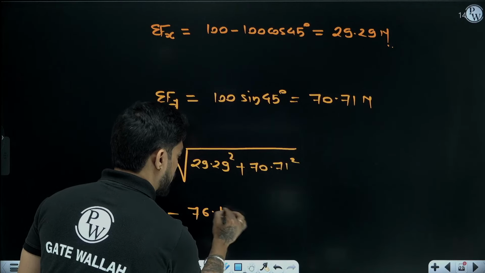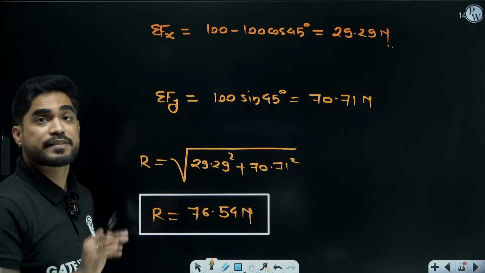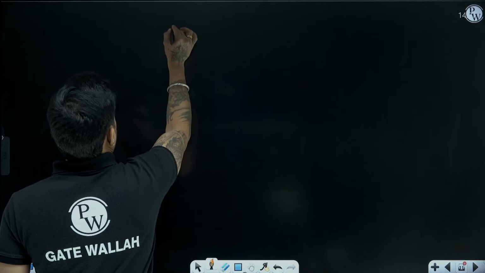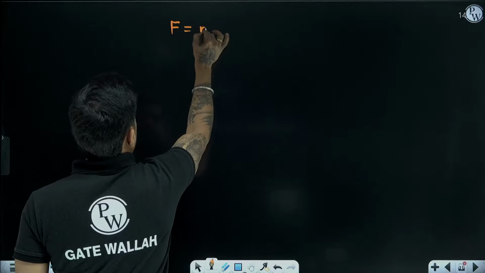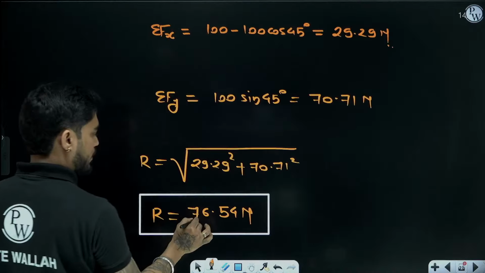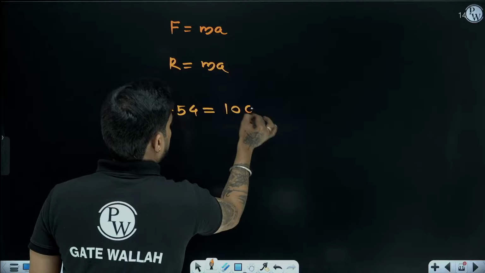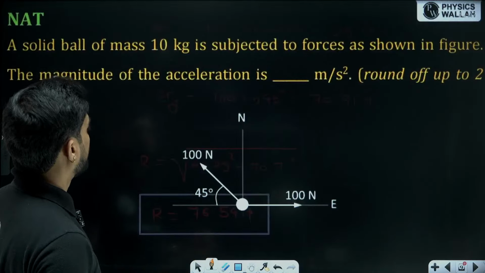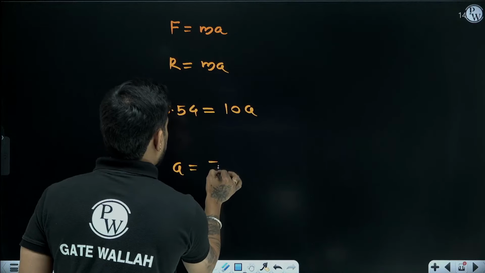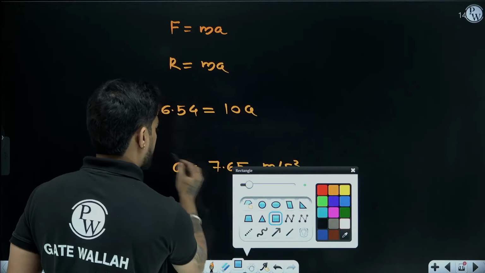76.54 Newton. So now what we have done, we have found a single force acting on the body, right? Once you got the single force, you can apply this equation F equal to ma, or rather I should write R equal to ma. So this 76.54 is equal to 10a. Yes, 10 kg mass, no? So from here, a will be equal to 7.65 meter per second square.